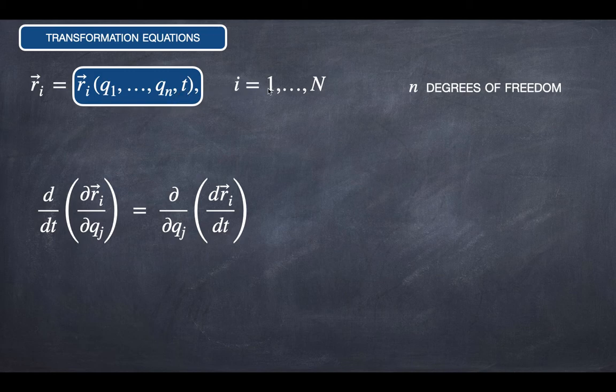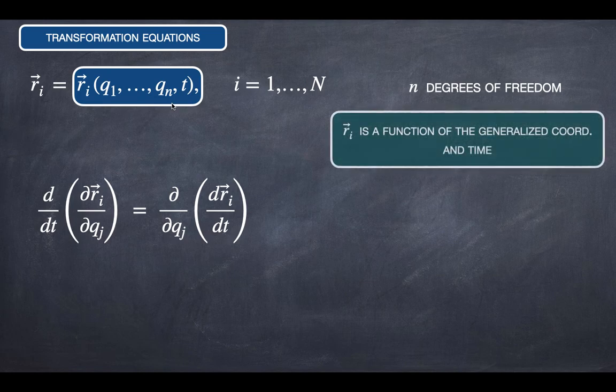And we do have N transformation equations such as this one. So we are writing here Ri as a function of the generalized coordinates, up to Qn. And n, the lowercase n, is the number of degrees of freedom of this system.